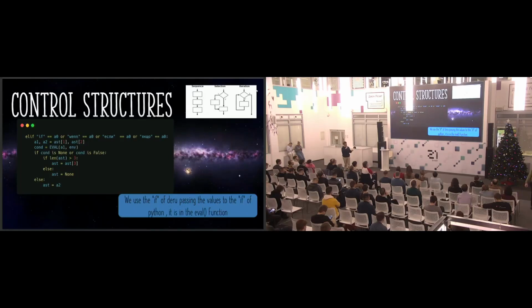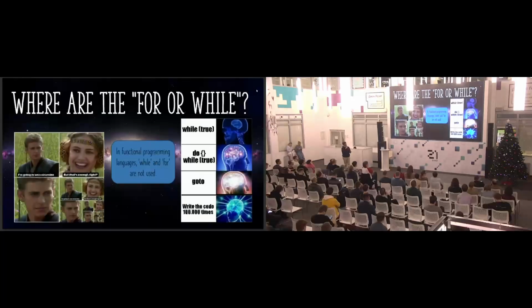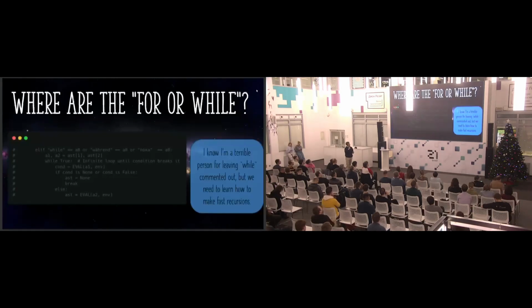It's very simple to implement. We just call the Python if and interpret it from the root. But while, where is the while? We don't have while here because this is a functional programming language. We need to learn how to make a fast recursion, and I am a terrible person because I commented here.